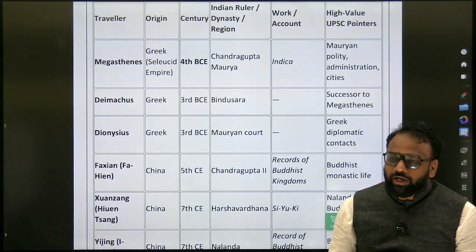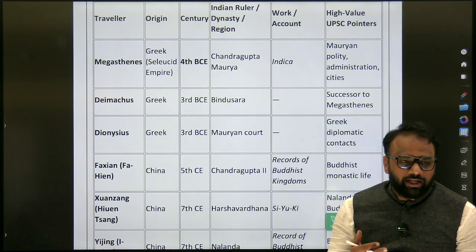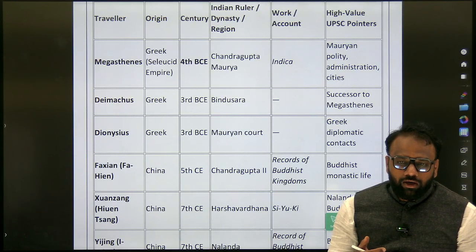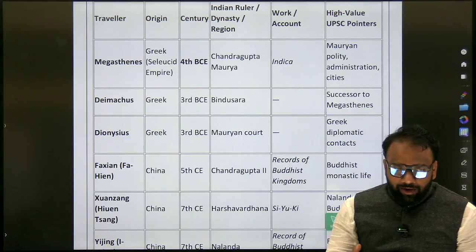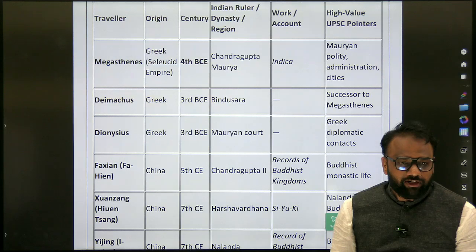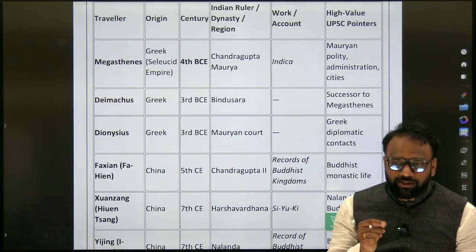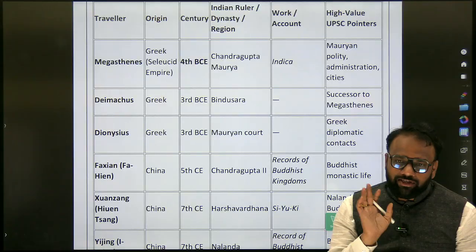So here I have included the information. Now what you will do? First you will focus on this information. Now you have to set the target. By tomorrow, whatever we are going to discuss, you are going to become perfect in that information. Such kind of targets, if you set, then we will be able to cover the entire syllabus and revise it repeatedly. Otherwise we will not be able to revise.